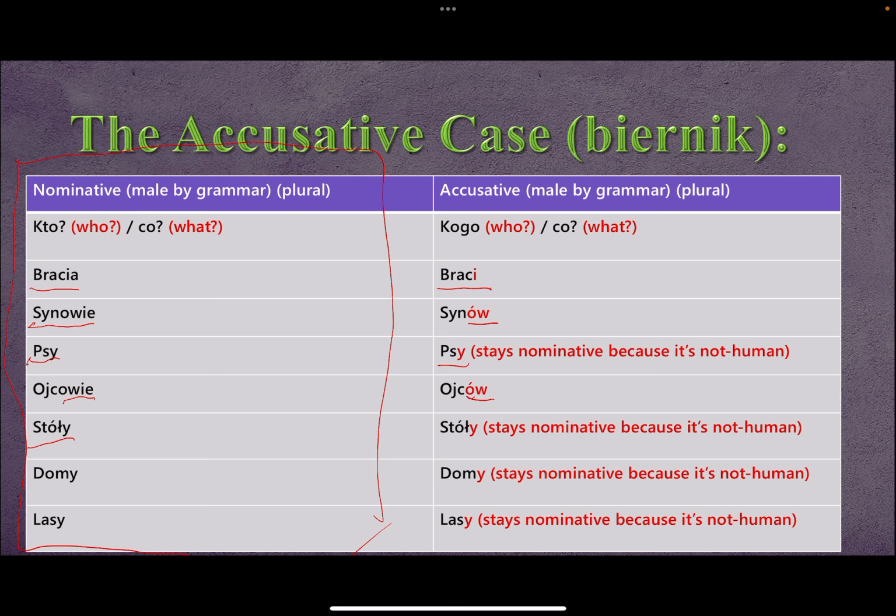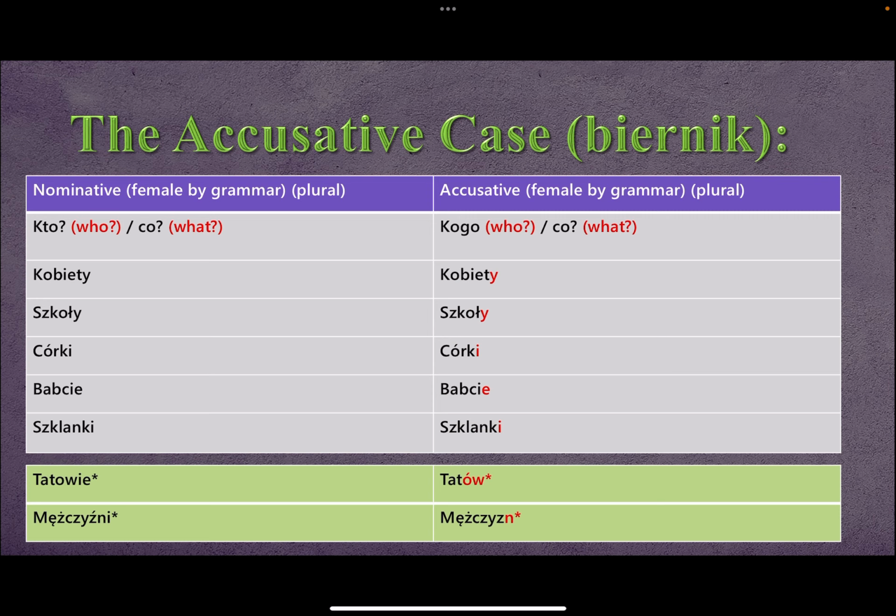Okay, so let's go to the female, feminine form. So kto, co, kogo, co, as we know, kobiety. This is easy to know because the female form does not change.